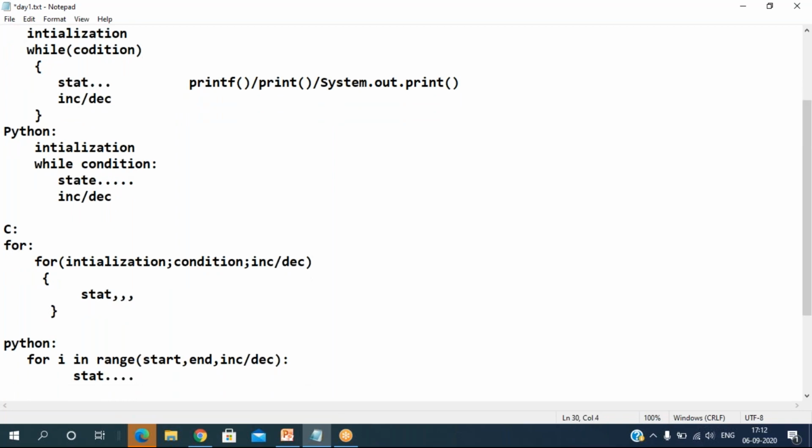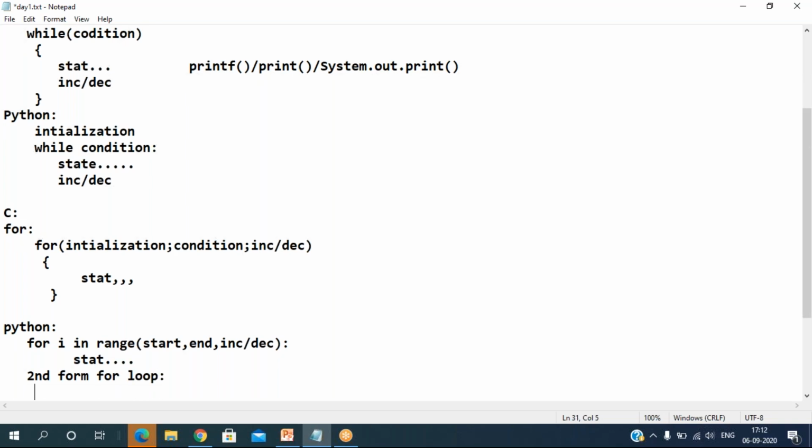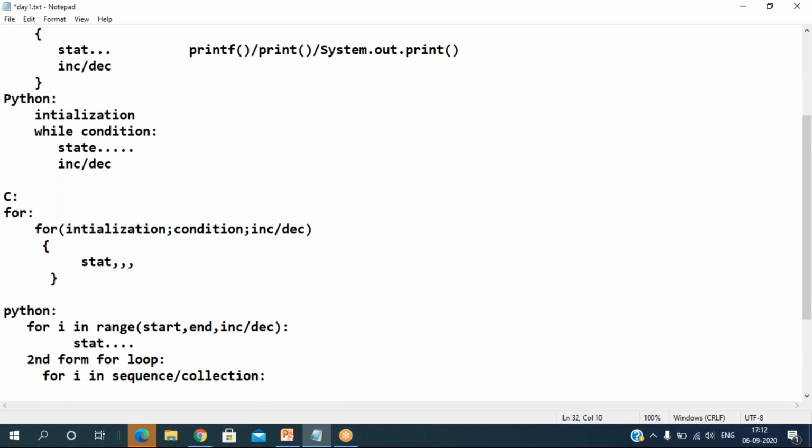And we also have one more thing, the second form of the for loop. What is that? We write for i in a sequence data type, a sequence or collection, and then the statements.